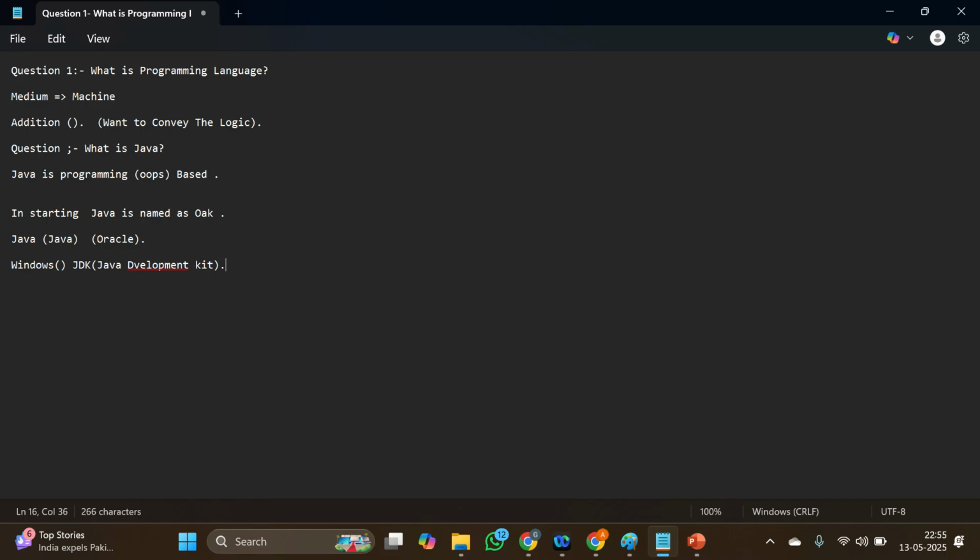Okay, this is the complete package of things which we need to collect or install on our system to run Java. Understand? And other than this JDK, we also need an IDE to write our code or to run our code. We can use different types of IDEs available in the market, which are IntelliJ IDEA, Eclipse, NetBeans, or we also know a famous IDE which is named VS Code. We can install any of these IDEs in our system.